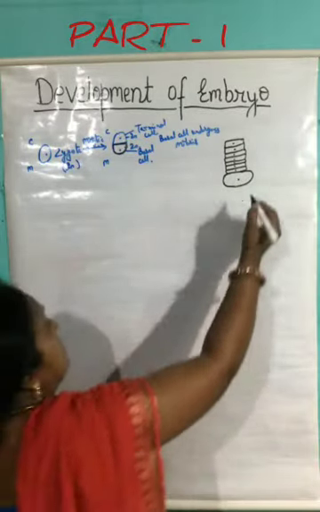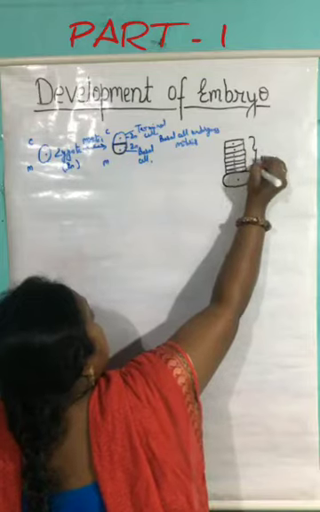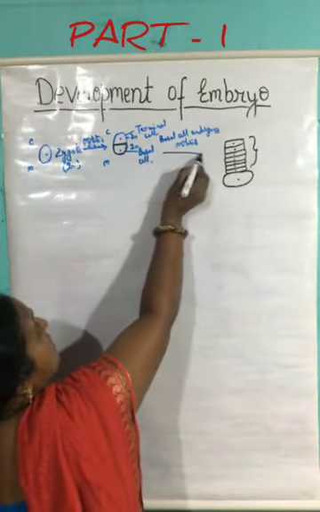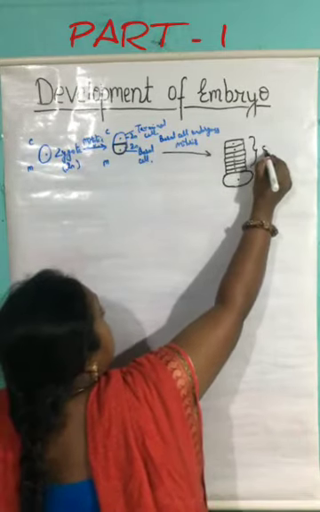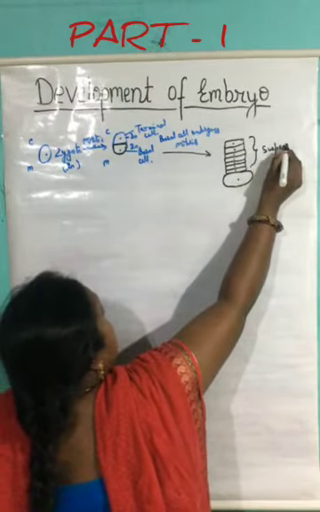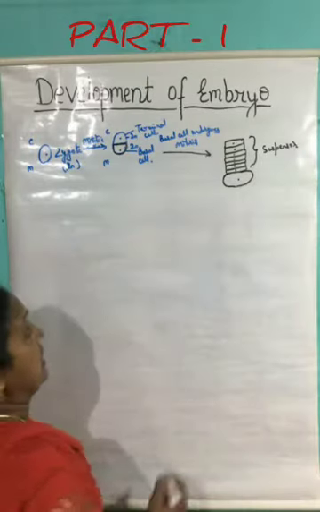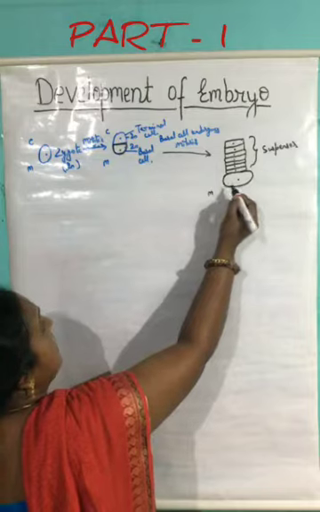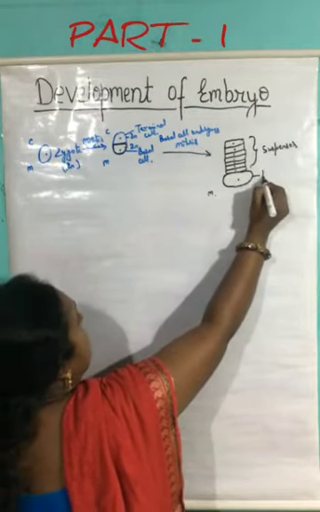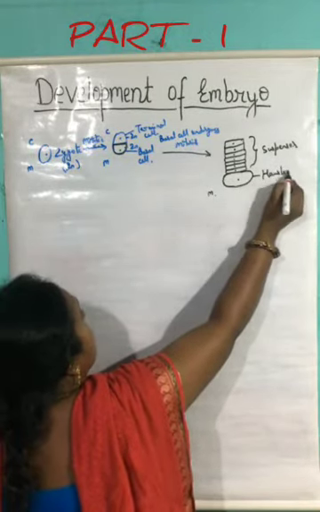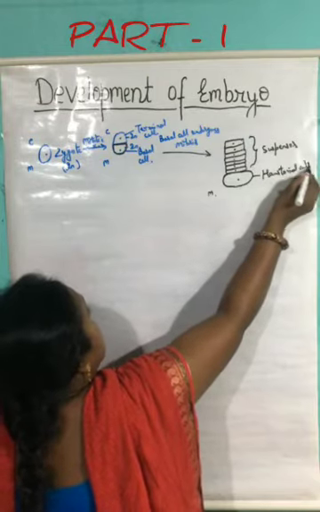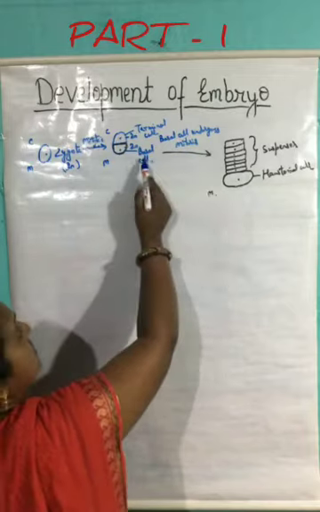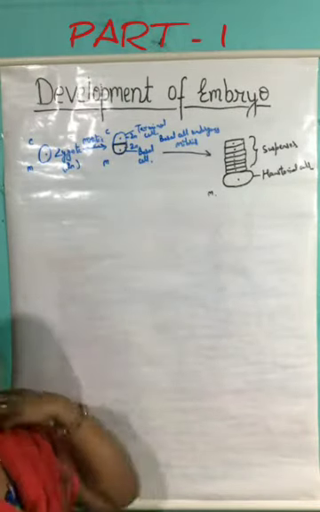So these cells, or the structure that is formed because of the division of the basal cell, will lead to the formation of the suspensor, and the cell that is formed toward the micropylar end of the suspensor is known as the haustorial cell. So this structure is formed as a result of the division of the basal cell.